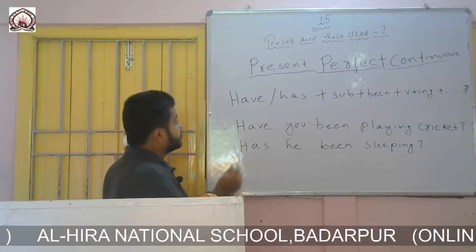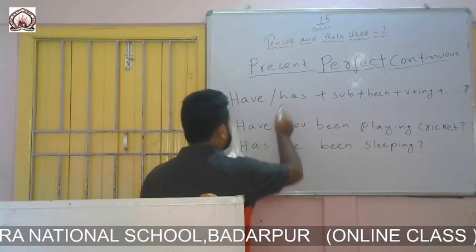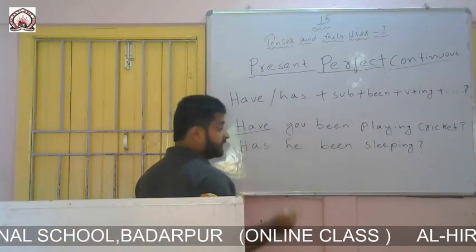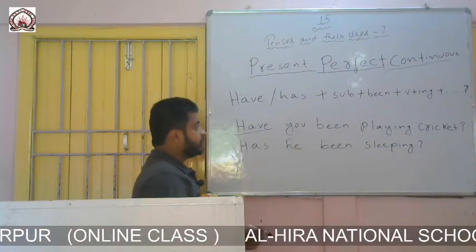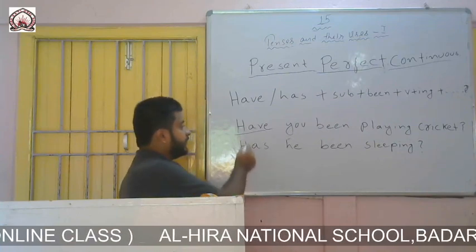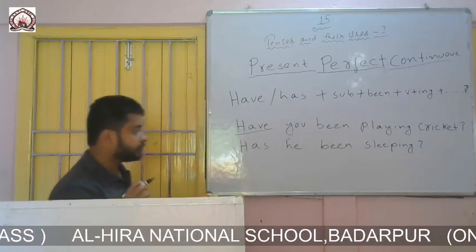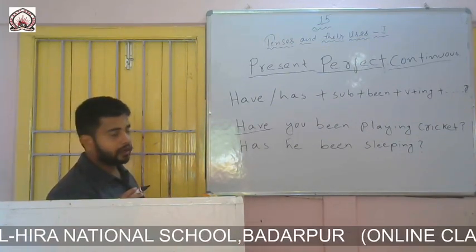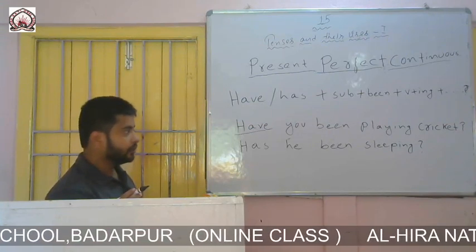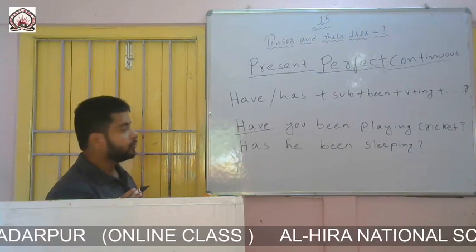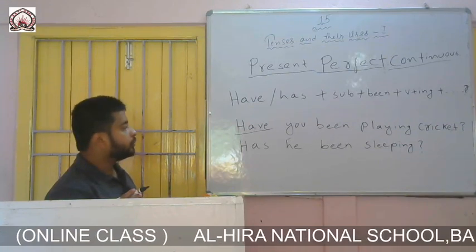So the formation says to write have or has at the beginning. Here I have written have. Then the formation says to write subject. Since I have written subject you, I have written have at the beginning. As I have told you earlier, only with third person singular we will write has. With the rest of the others we will write have.